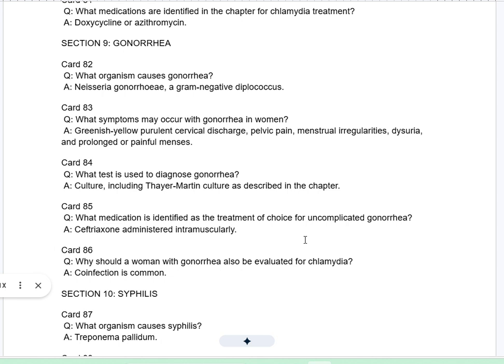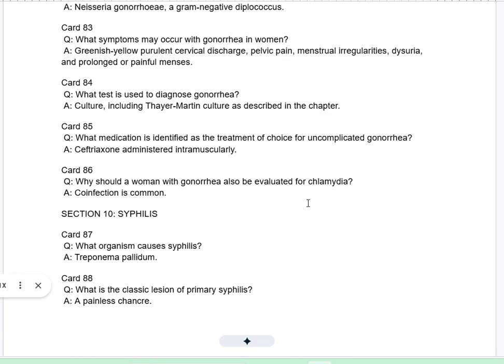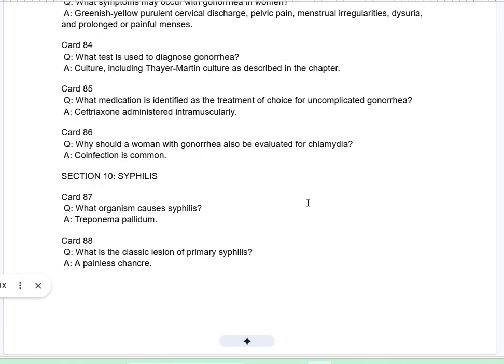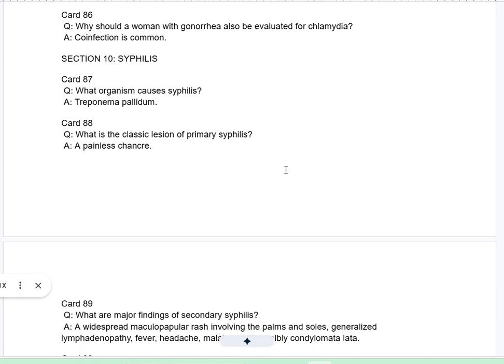Card 85Q. What medication is identified as the treatment of choice for uncomplicated gonorrhea? A. Ceftriaxone administered intramuscularly. Card 86Q. Why should a woman with gonorrhea also be evaluated for chlamydia? A. Co-infection is common. Section 10. Syphilis. Card 87Q. What organism causes syphilis? A. Treponema pallidum.